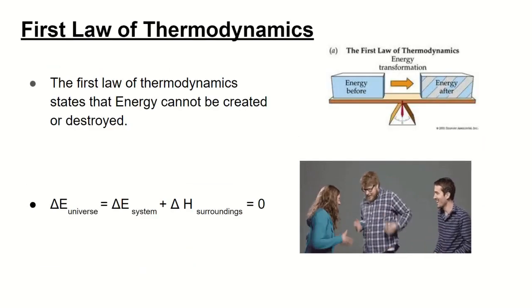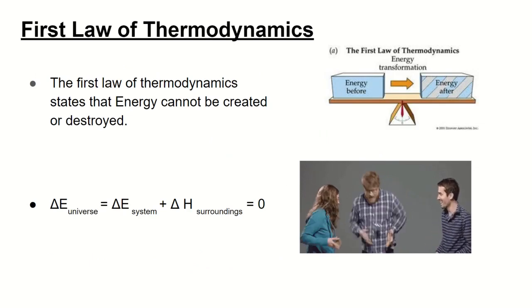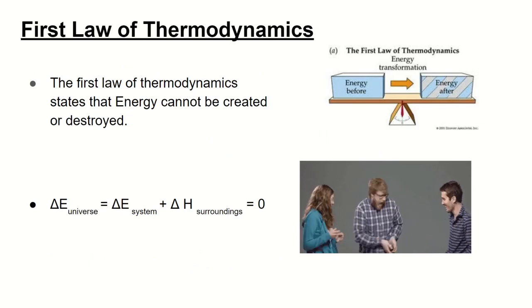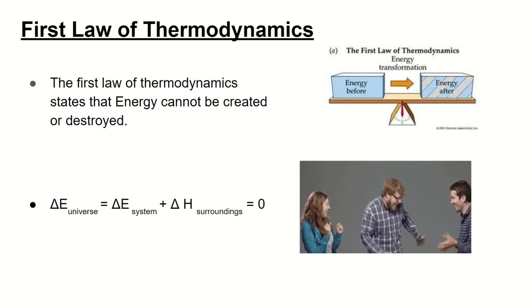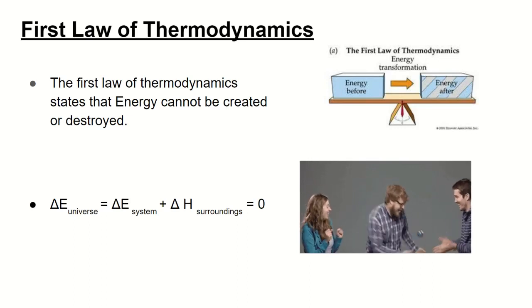All right, so this leads us into the first law of thermodynamics. Heat always travels from hot to colder things. Got it. But there's only so many things in this universe. Where does all this heat energy go? The first law of thermodynamics tells you that energy cannot be created or destroyed.